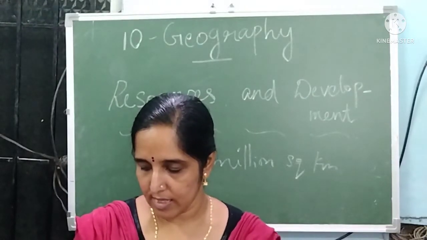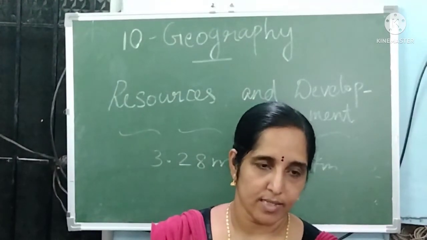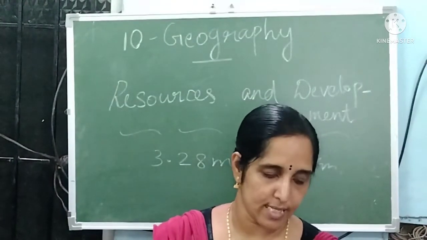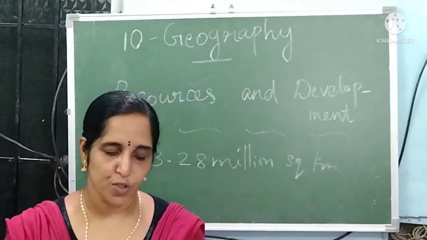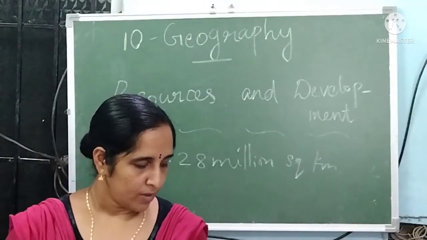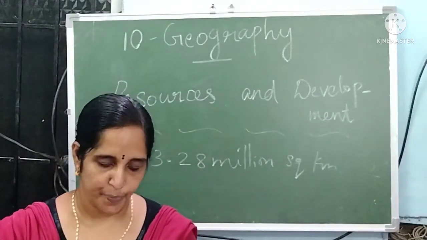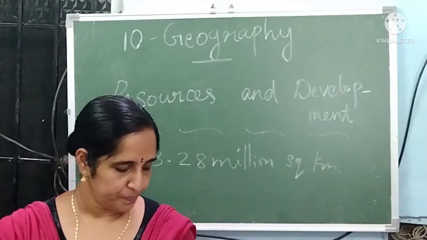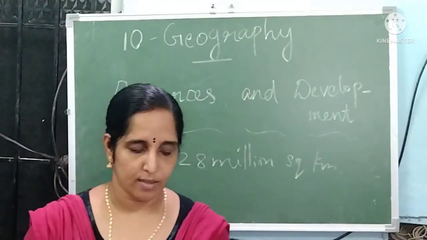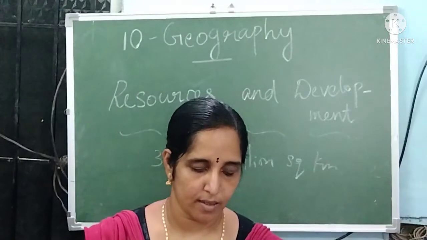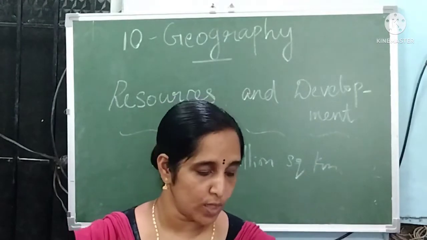So mainly in this chapter we studied about resources. The first topic is resources and different types of resources, classification of resources on the basis of origin, accessibility, ownership, and status of development. Then sustainable development, the Earth Summit at Rio de Janeiro in Brazil, resource planning, and conservation of resources according to Gandhiji.